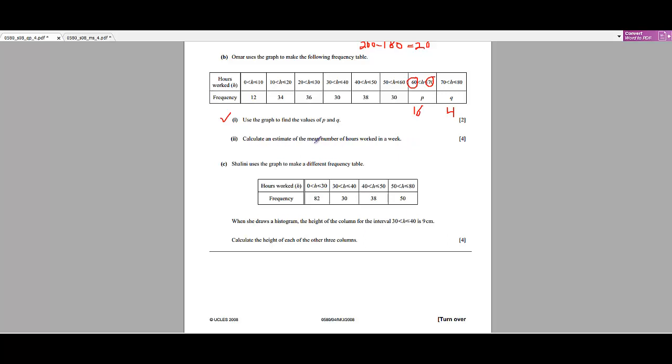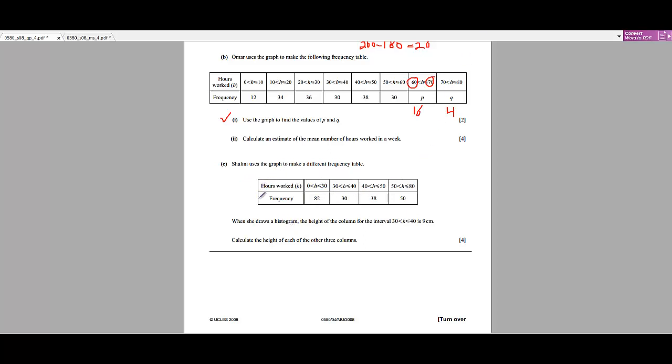Okay, do it yourself. In this table, Umar has formed the groups like this: 0 to 10, 10 to 20, and 20 to 30. This is the table of Umar, and this is the table of Shalini. Shalini took the groups from 0 to 30, 30 to 40, 40 to 50, and 50 to 80. You can make different tables using the graph. It is up to you. So look at this table now.